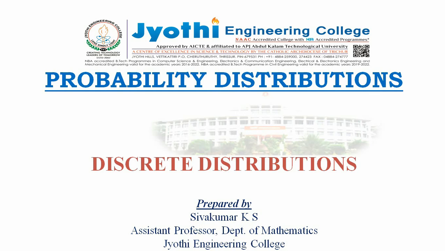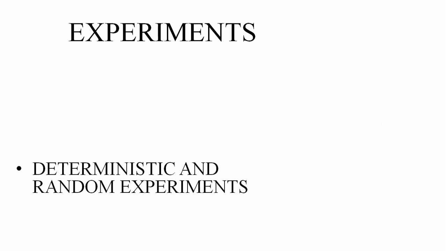Good morning all. Today I am taking the concept probability distribution. We classify probability distribution into discrete distributions and continuous distributions. Before defining discrete distribution, first I wish to define experiments. Experiments are classified into two. One is deterministic experiment and the other is random experiment.